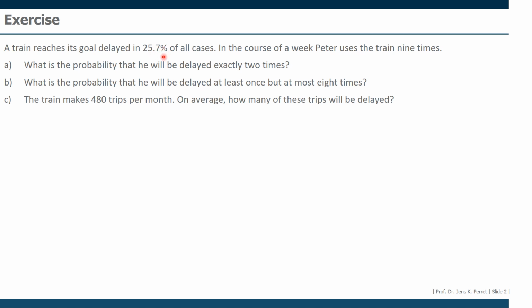That's just a slightly different reinterpretation of the fixed probability of delay. But this means that we do have a replacement here. So if we select one train, take a look if it's delayed, it doesn't matter if we select another train as well. Even though it doesn't really make sense to assume that Peter is twice in the same train. But well, even only having a fixed probability like this one suffices to assume we're working with the binomial distribution. So let's start with the first part of the exercise.